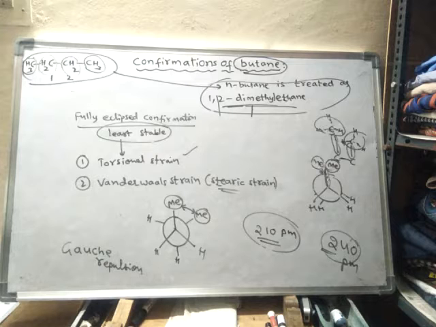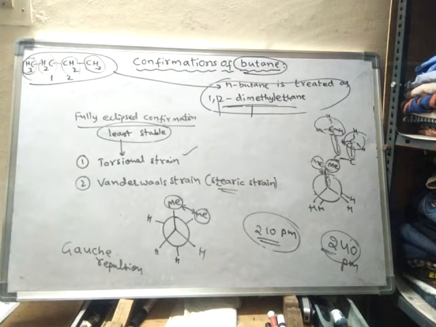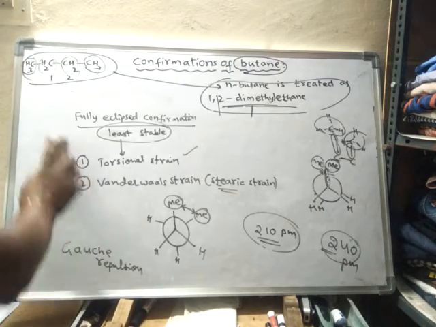And the potential energy barrier we have already seen. Between the most stable and the least stable conformation in n-butane, the energy difference, or energy barrier, or simply rotational barrier, is 25 kilojoule per mole. So these are all the important points related to n-butane.